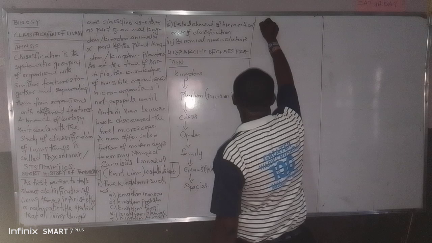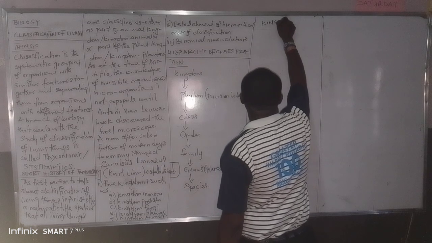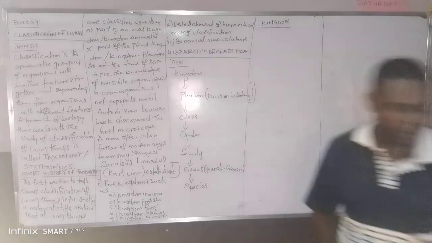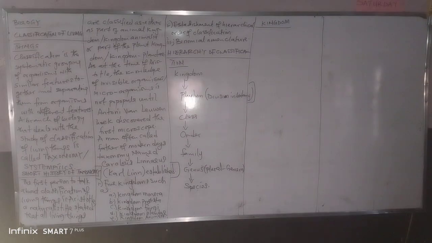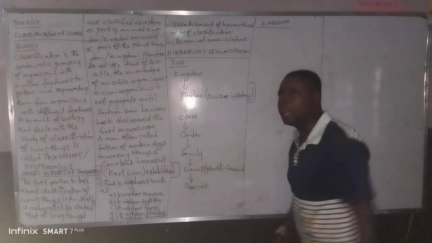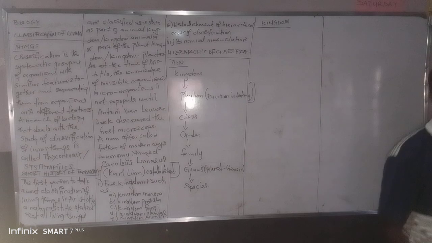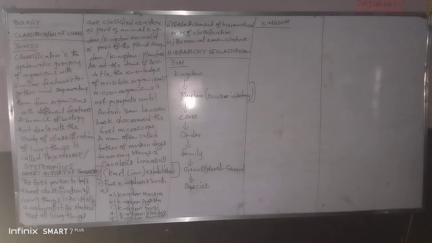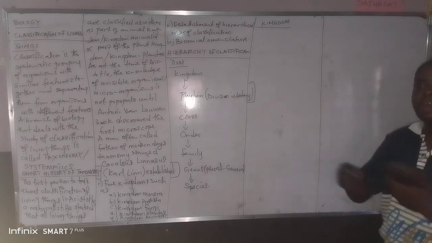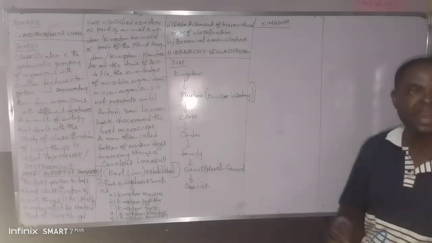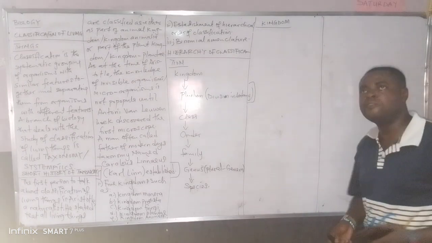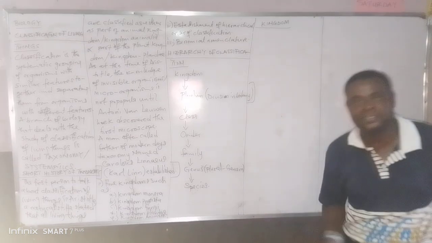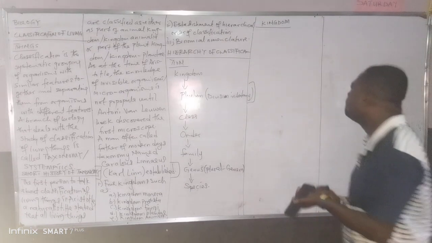Now the next thing to talk about here is kingdom. Before we talk about binomial nomenclature, that one will probably be in the next video. What is a kingdom? It's just like we have in a nation, Nigeria. We have 3 tiers of government. We have the federal government, the state government, the local government, and we have towns and cities. The same thing. If somebody says, what is a federation? You say a federation is a group of 36 states. A group of states. The same thing is here.